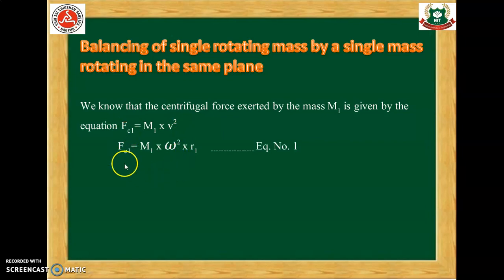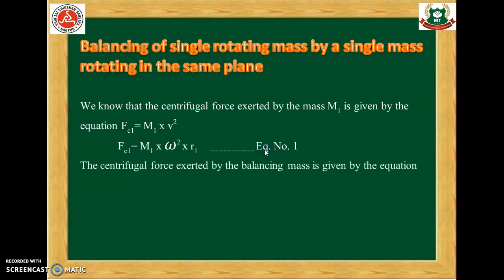Therefore, Fc1 will be equal to m1 multiplied by omega square into r1. This is our equation number 1. The centrifugal force exerted by the balancing mass is given by the equation Fb1 equals mb1 into omega square into r2. This is our equation number 2.